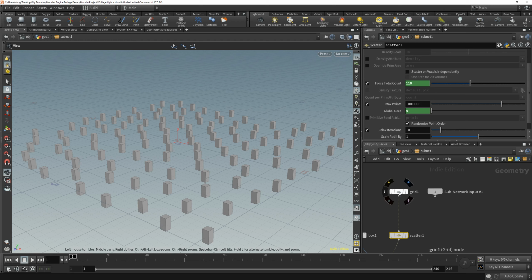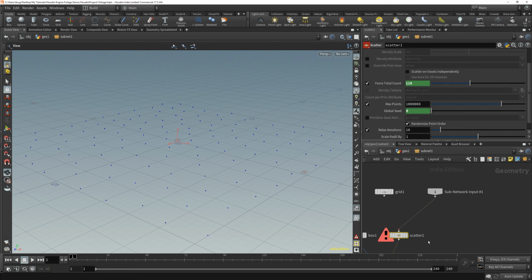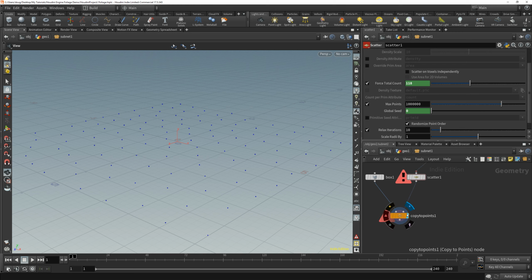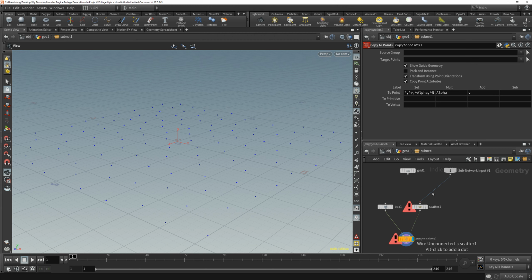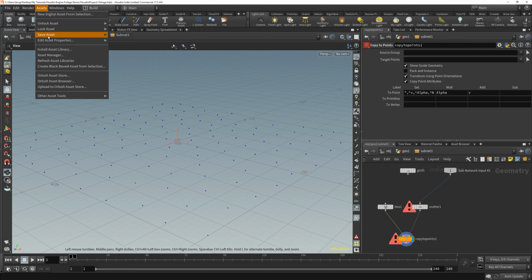Now instead of the grid, we'll feed whatever's in this input into the scatter node. Now it doesn't know what we're giving it yet, so it's going to get a little bit upset here. Also, while we're in here, I'm going to go to the, no, I'll do that next. Sorry, don't want to get ahead of myself. Okay, so one thing you can do too is put a switch in here so that you can have either a grid or a mesh, or a height field like I'm planning to use. I'm just going to do the simple way right now. So I've changed that. We need to resave the asset.